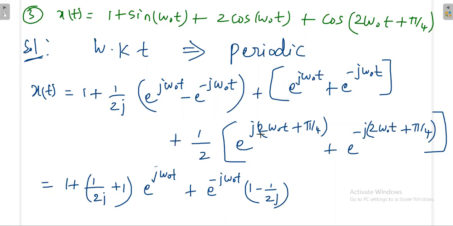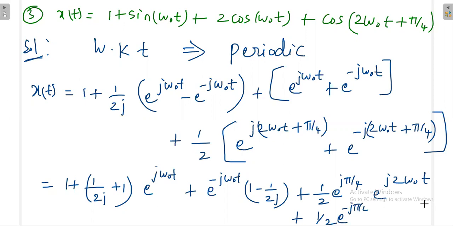Then here e power j 2 omega naught t is there, with something extra, the phase, so that you can take out: 1 by 2 e power j pi by 4, then e power j 2 omega naught t. Similarly, here also you can take 1 by 2 e power minus j pi by 4 out, then e power minus j 2 omega naught t.